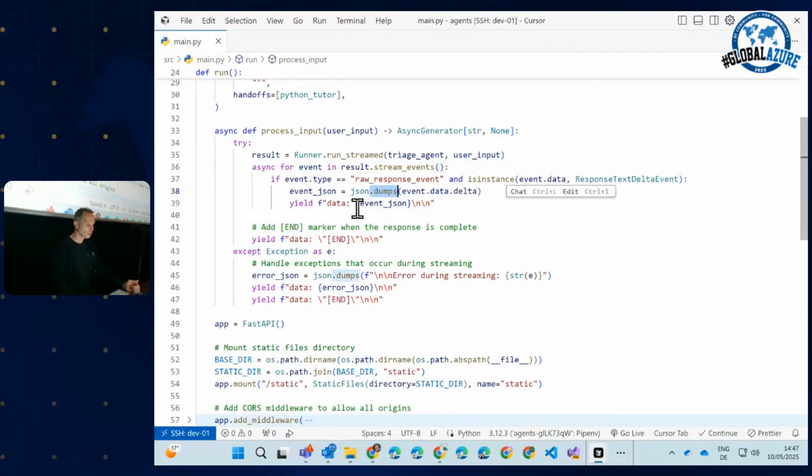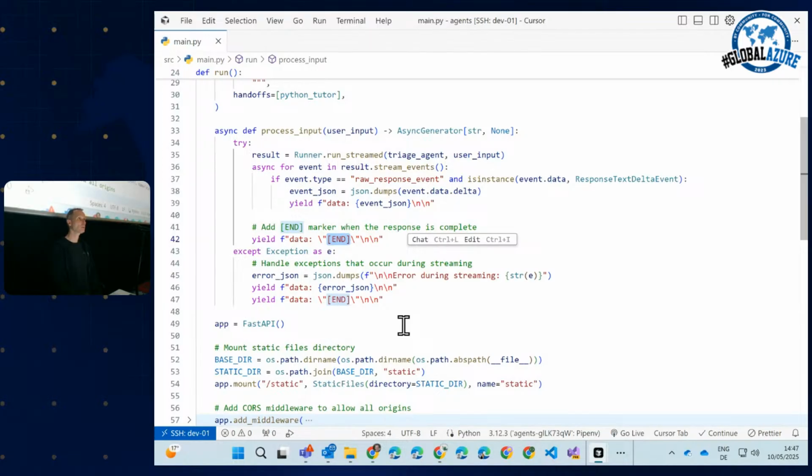Then we convert everything into JSON and we send it back to the client. And if an exception happens, we are going to send the error to the client. And to mark the end of the conversation, we simply say end, so the client can stop waiting on further SSE messages.